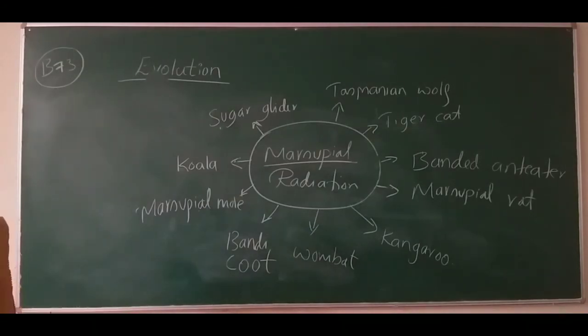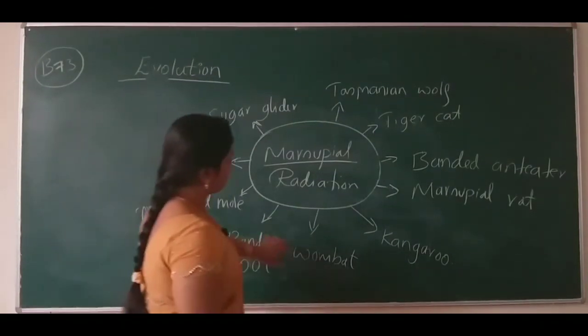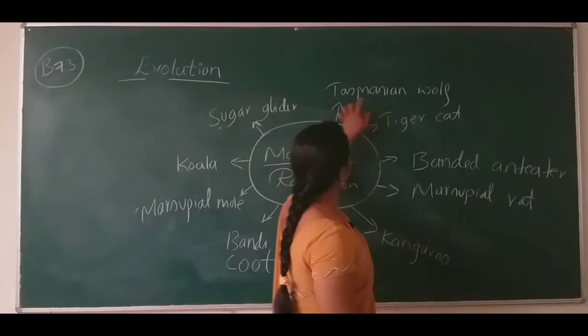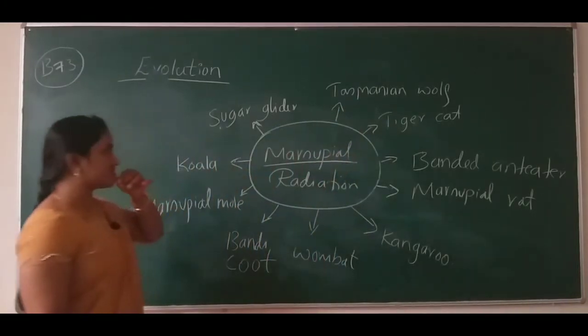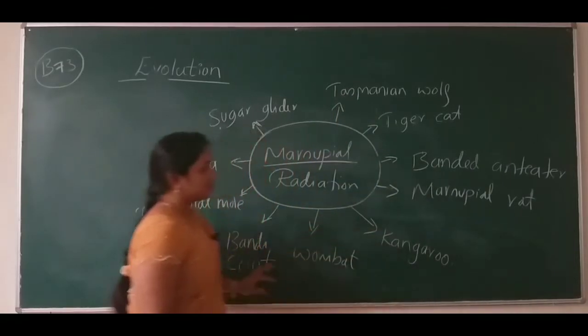So how many species do we have on the board? 1, 2, 3, 4, 5, 6, 7, 8, 9, 10. Okay, so these are all considered as species.